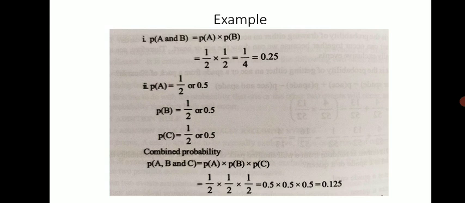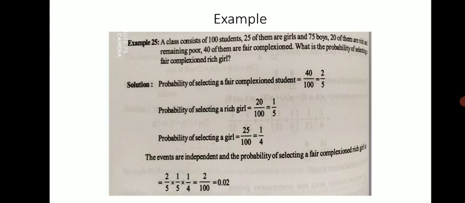The next example is given. A class consists of 100 students, of which 25 are girls and 75 are boys. Suppose there is a class of 100 students, and out of those 100 students, 25 are girl students and 75 are boy students. 20 of them are rich and the remaining are poor.